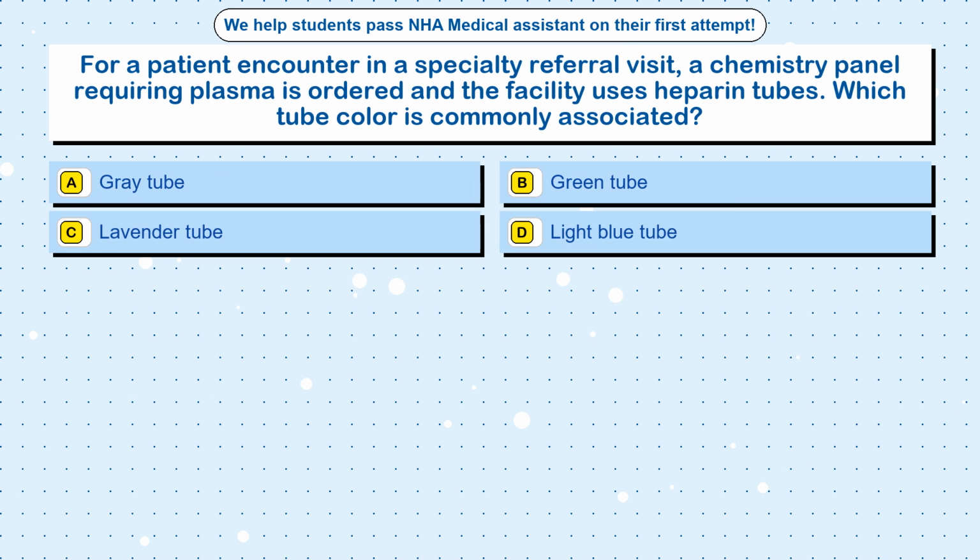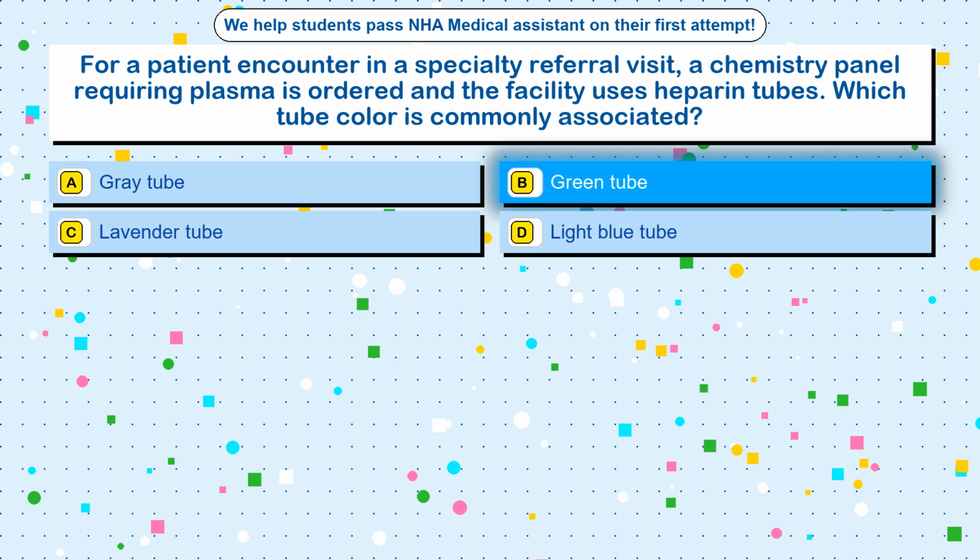Question 83. For a patient encounter in a specialty referral visit, a chemistry panel requiring plasma is ordered and the facility uses heparin tubes. Which tube color is commonly associated? Option A, gray tube. Option B, green tube. Option C, lavender tube. Option D, light blue tube. The correct answer is option B, green tube.